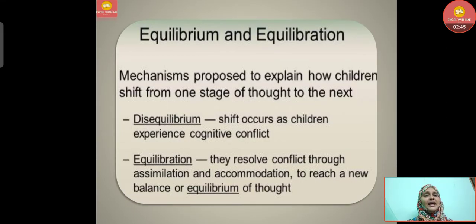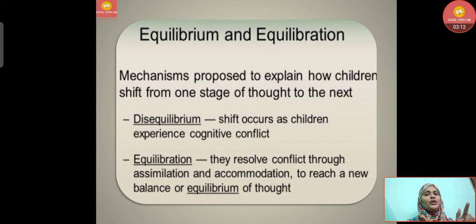Then let's understand the difference between equilibrium and equilibration. It is a mechanism proposed to explain how children shift from one stage of thought to the next. What is disequilibrium? The shift occurs as children experience cognitive conflict. We have seen the example: the child sees a doggy and thinks that all four-legged animals are doggies.